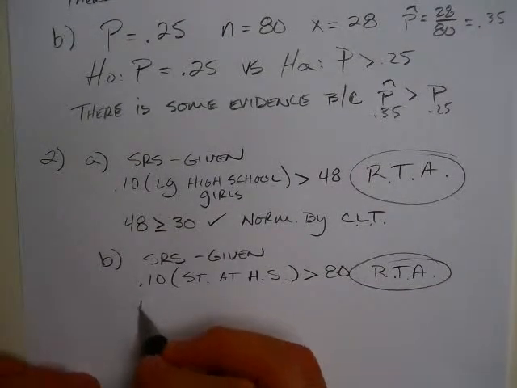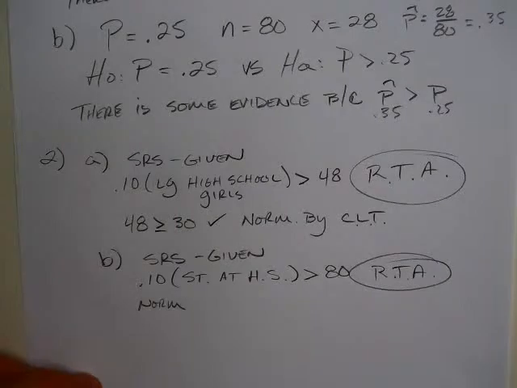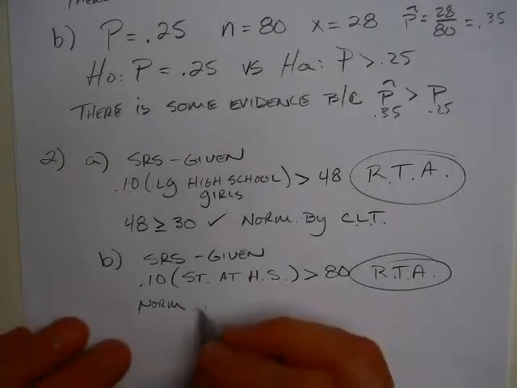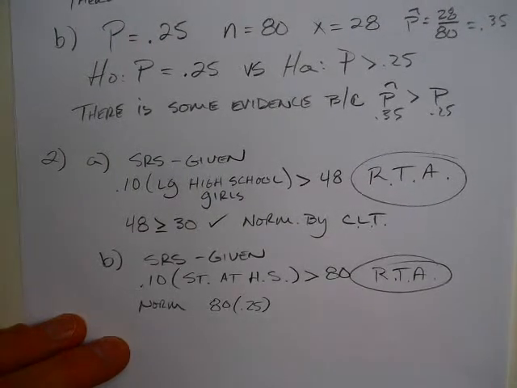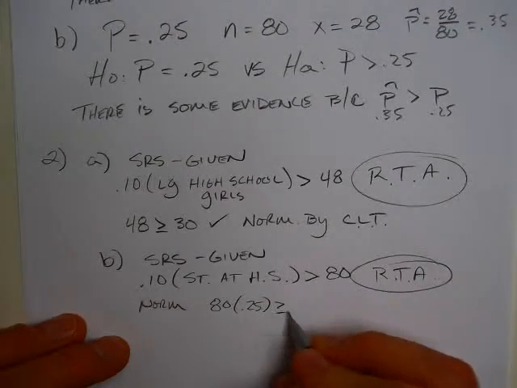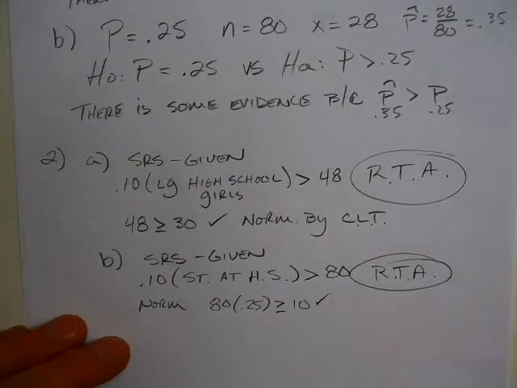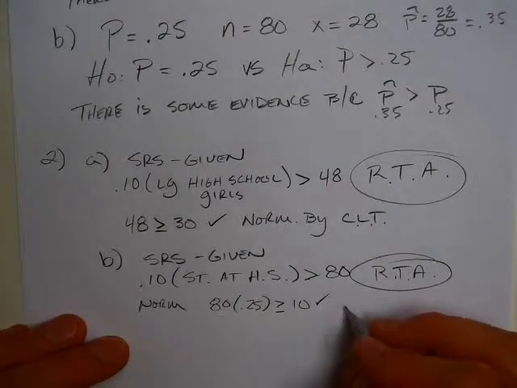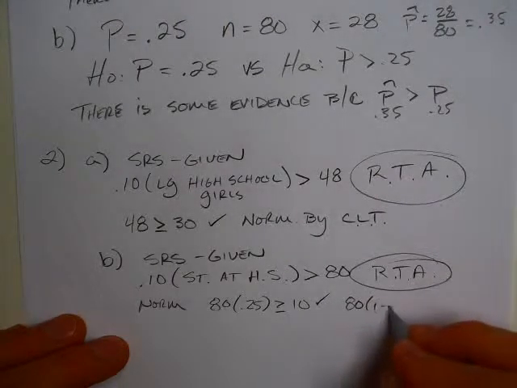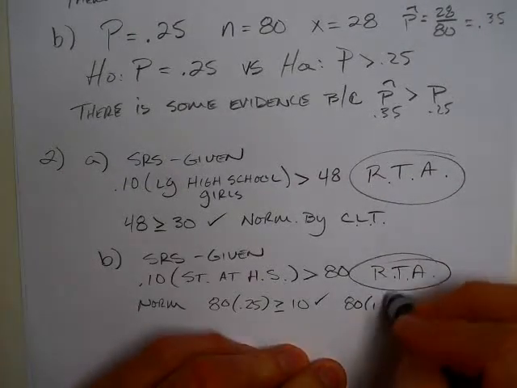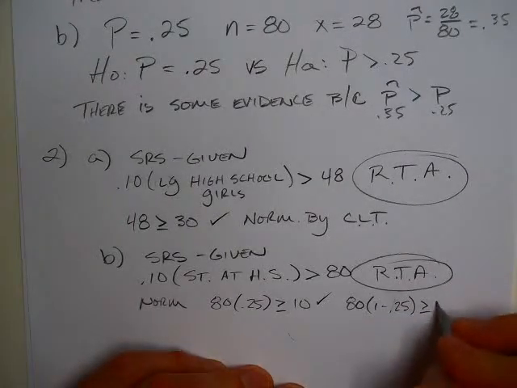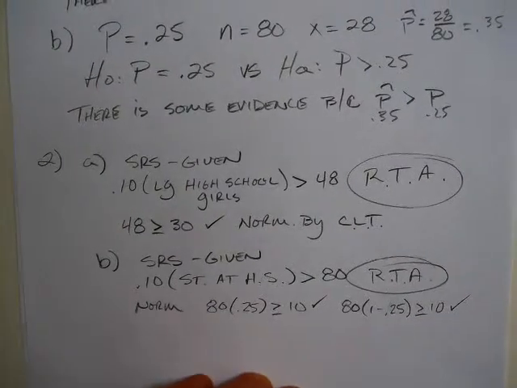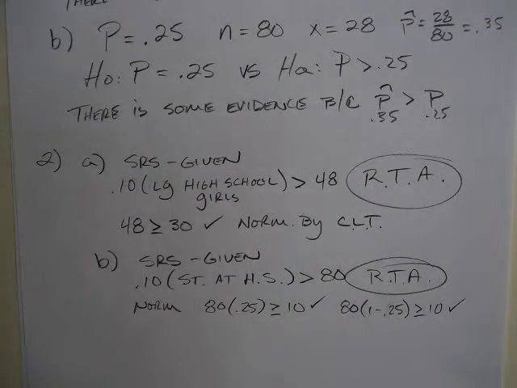And then, is it normal? So this is where we have to take our N times P. So N being 80 times 0.25. Our P, that's the null hypothesis P, by the way, has to be greater than or equal to 10, and it is, that's 20. And is 80 times 1 minus P, 0.25, also greater than or equal to 10, and you bet it is, that's 60. So we've met our conditions for problem 2.